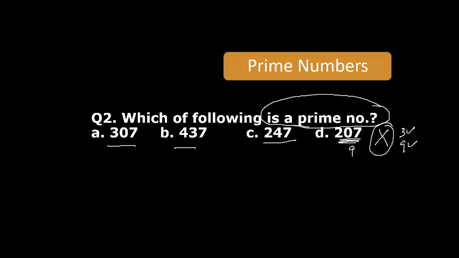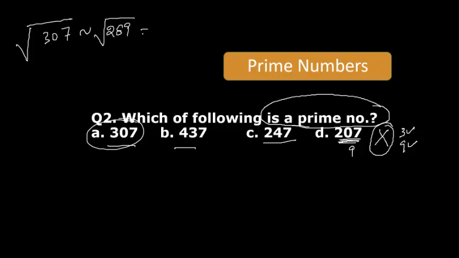Okay. 307, some students are saying first one. Okay, let's see is it correct or not. What is the square root of this number? Approximately, what is the perfect square just below this? I think it is 289. I told you that is your range, and 289 is the square of 17. So just check up to 17.